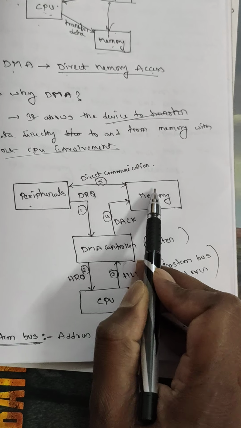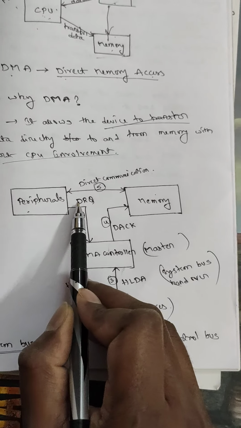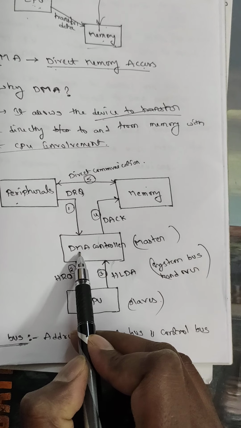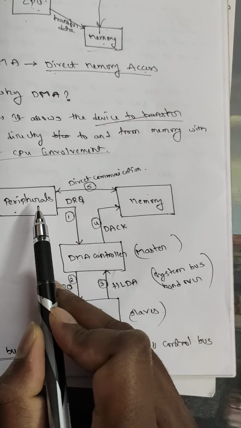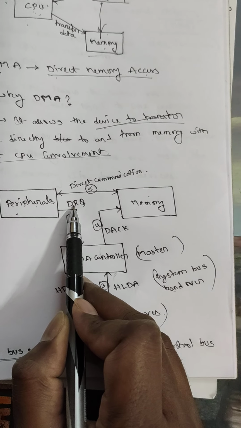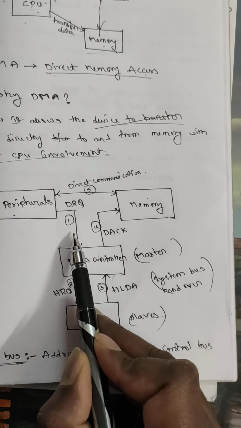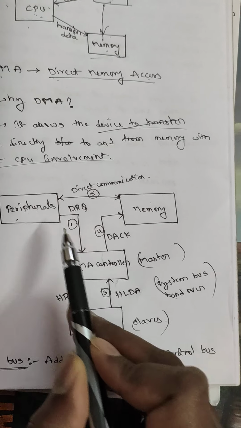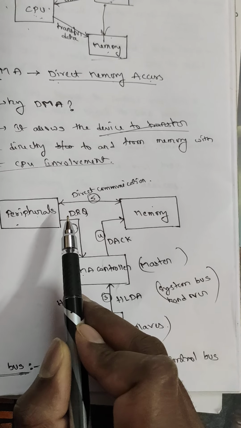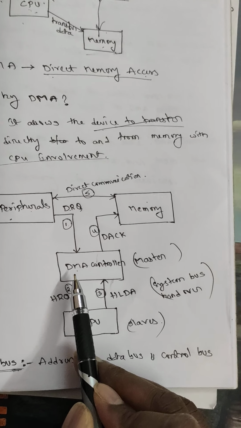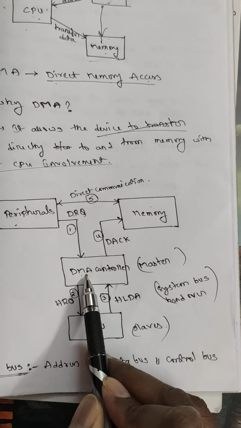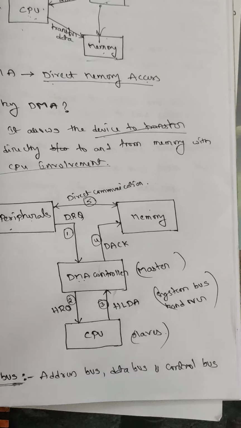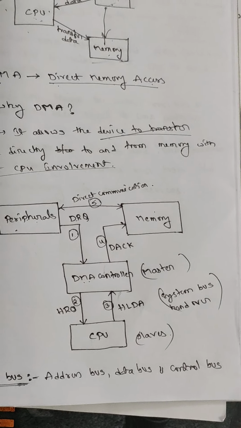Using DMA, first the peripheral issues a request DRQ, called DMA request, to the DMA controller. Then the DMA controller, after receiving the request from the peripheral, in turn sends a request HRQ to the CPU.